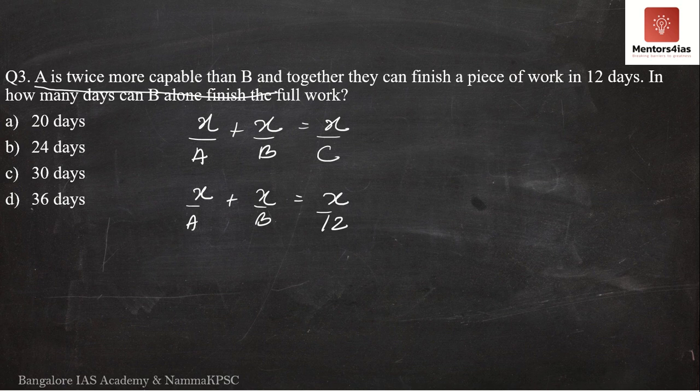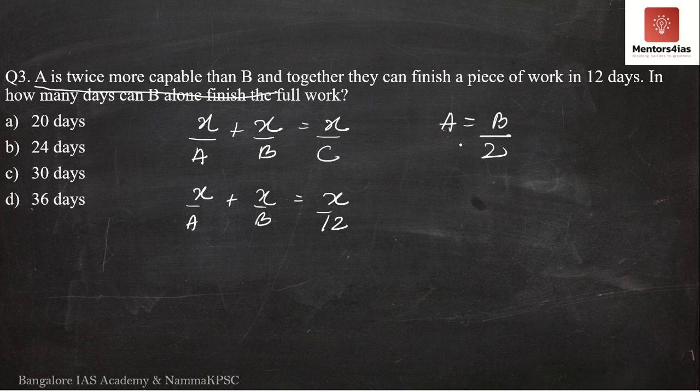Now see here, since it says A is twice more capable than B, then A, that is the number of days taken by A to complete, should be equal to half the number of days taken by B. Correct? A is twice more capable, then A should be able to do the entire amount of work in half the number of days when compared to B. Therefore, can I write A as A equal to B by 2? Of course, right? Because he is able to do the entire work in half the number of days.